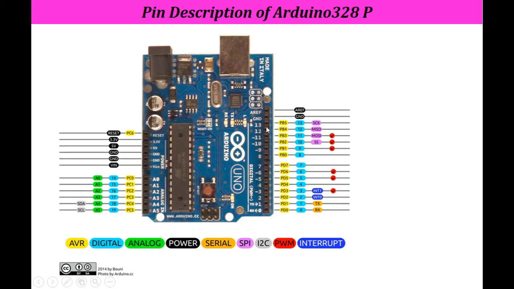Now here, if you observe, at 0 and 1, RX and TX is written. It is useful during serial communication, so we will discuss this in detail when we go for serial communication. Then there are a few symbols before these digital pins. This is what is called a tilde symbol. It indicates these pins are also specified for PWM.